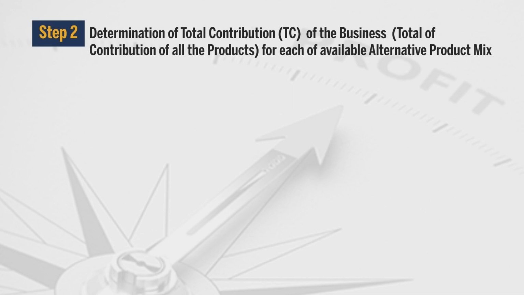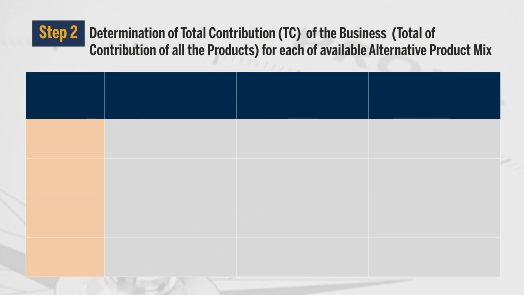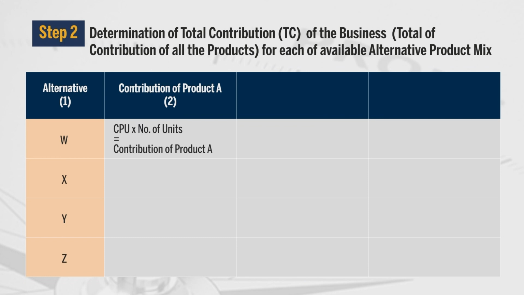For the calculation of the second step, that is determination of total contribution of the business, we have 4 columns. The first column is alternative. Suppose there are 4 options before the company or business unit. So, there are 4 rows in the first column, that is W, X, Y and Z. The second column is contribution of product A. And how to calculate contribution of product A? That is contribution per unit multiplied by number of units of product A, and we will get contribution of product A. The third column is contribution of product B. Here we have assumed that there are